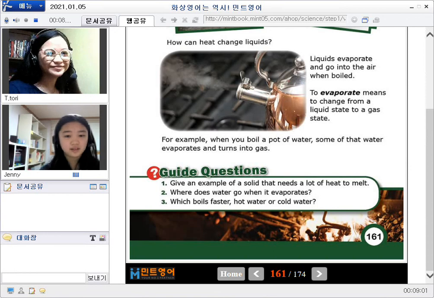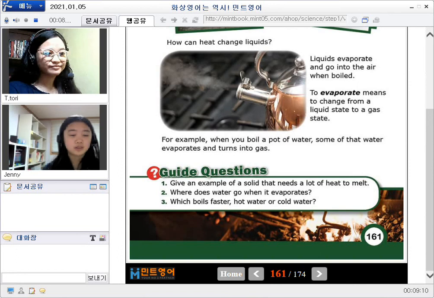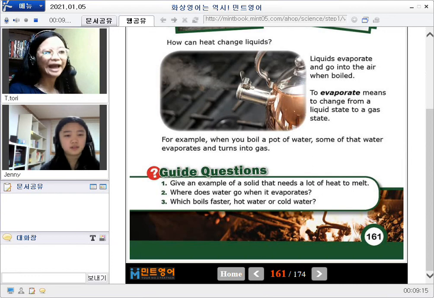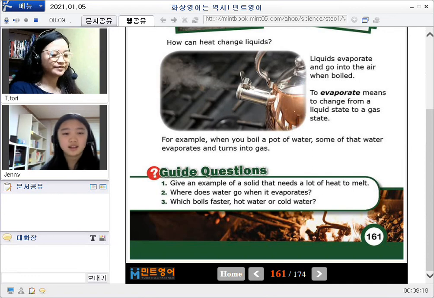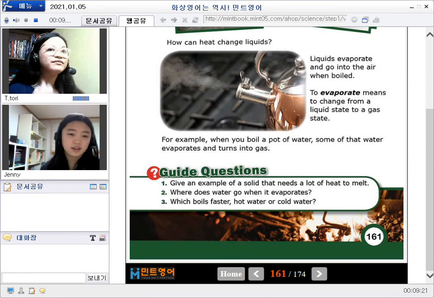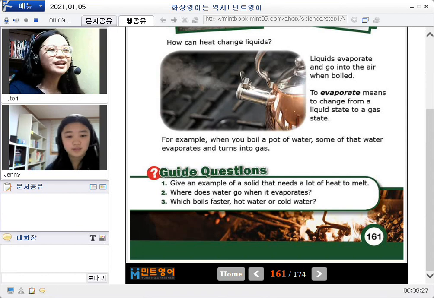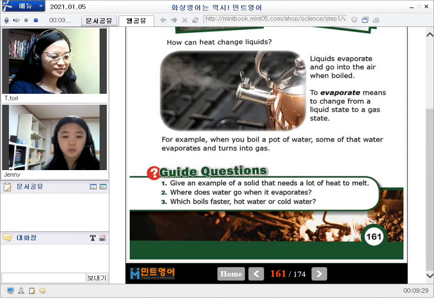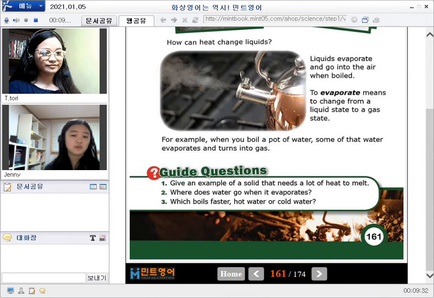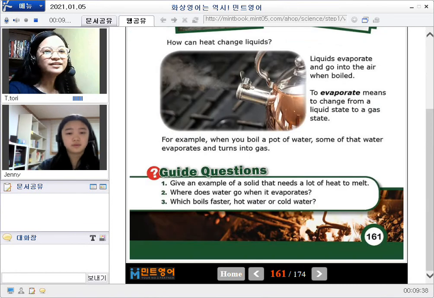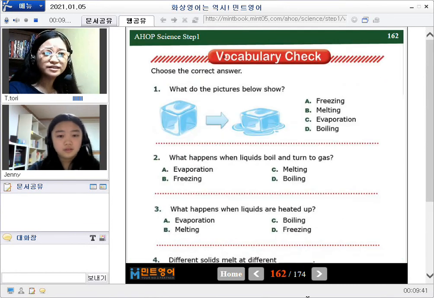Please read. Where does water go when it evaporates? Maybe it will go to the sky, in the air. It will go to the sky. Yes, that's true, because it evaporates. It just flies away. Number three. Which boils faster, hot water or cold water? Hot water boils faster than cold water. Exactly. Very nice. I think that's pretty much self-explanatory.